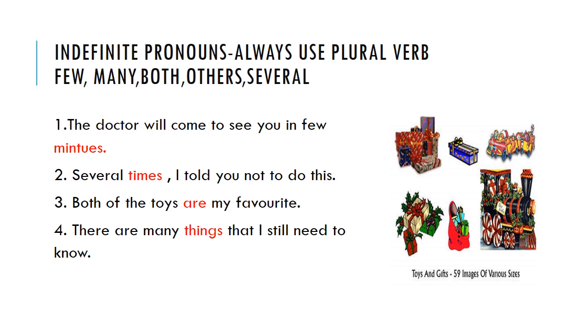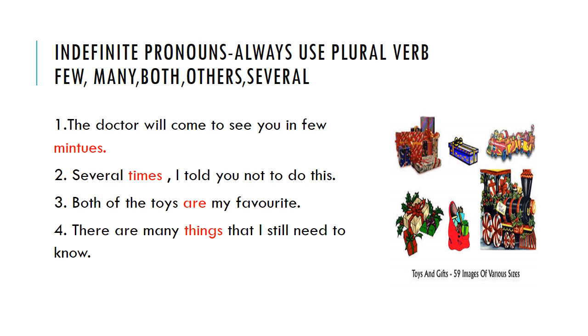Okay. Now another one, this is also important. We have indefinite pronouns, when we do not have a specific number, then randomly we say few, many, both, other, several. Okay. The doctor will come to see you in few minutes. Now see, in few minutes. I am not sure how many minutes, 5 minutes, 10 minutes. I'm saying few minutes, right? Few minute नहीं आएगा, few minutes. Okay. Several times I told you not to do this. With the word several, we always select plural. Times.